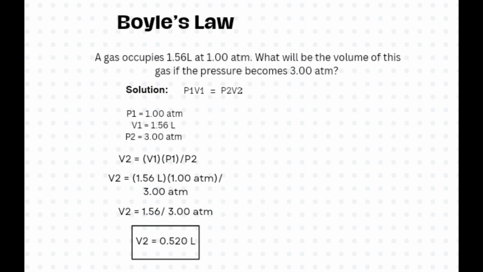So the formula will be V2 equals V1 times P1 divided by P2. We need to substitute the givens. 1.56 liters times 1 atm divided by 3 atm will give us 0.52 liters. So the final volume is 0.52 liters.